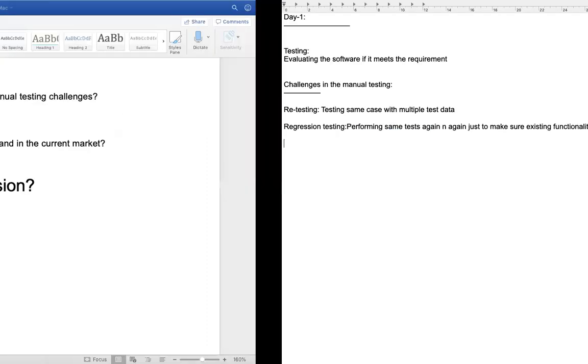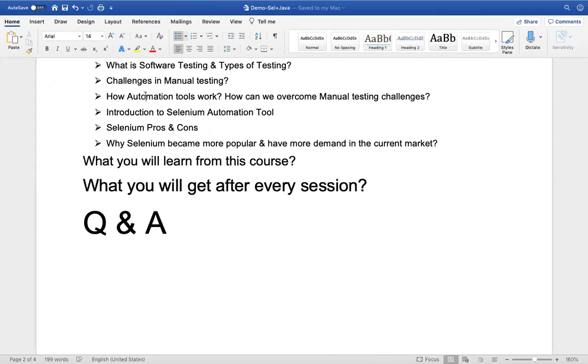So regression testing is performing the same test again and again just to make sure existing functionality is not broken. This is how we can define regression testing. So now how do we address this? We address this with automation tools, but before that we need to understand how automation tools work.